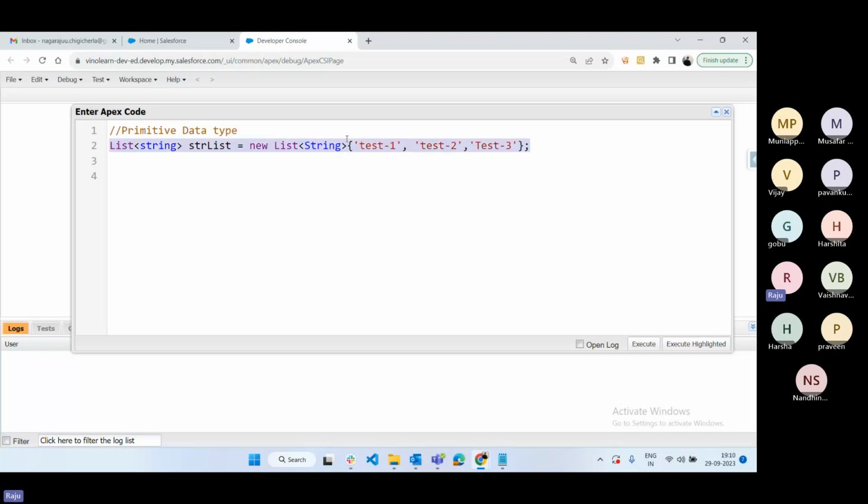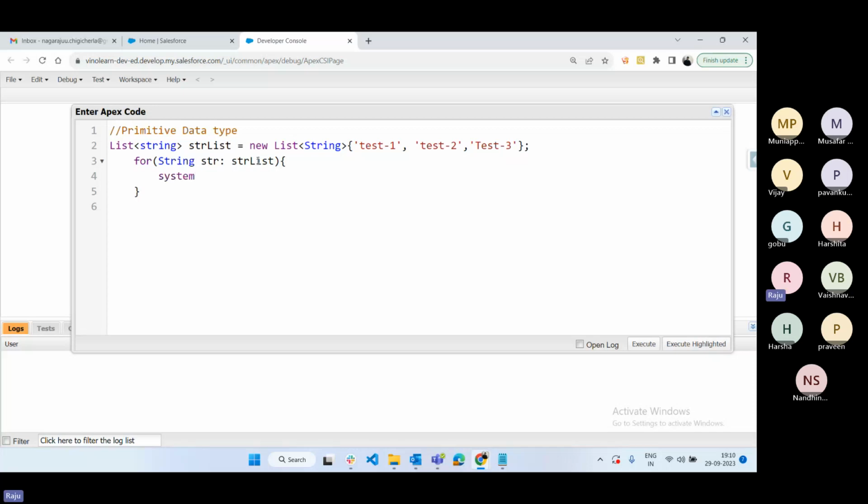This list, how many values are there? Three values are there. Then what is the for each loop? Simply, for, what is the data type here? String. And what is the variable? You can give any name, and which variable is having data? This is the string list having data. So that data we have to pass like this. Okay, now we can print this one.